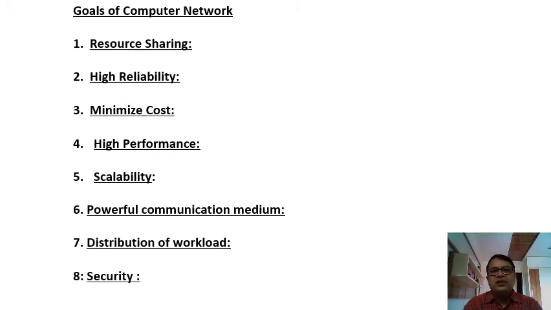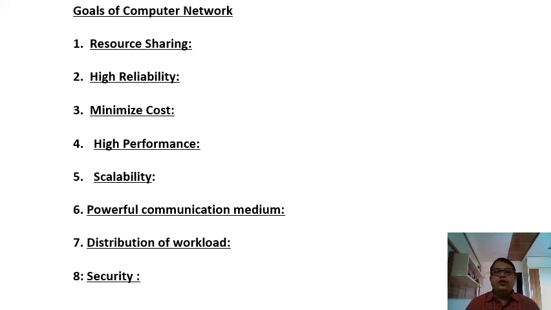Then the last is security. By having a computer network, we can have data security. I am talking about data security. So how is data security possible? Very simple. We give certain privileges to every user. Privileges means certain rights are given to each and every user, and by using those rights, a user can log into a particular server or system, which provides us security.